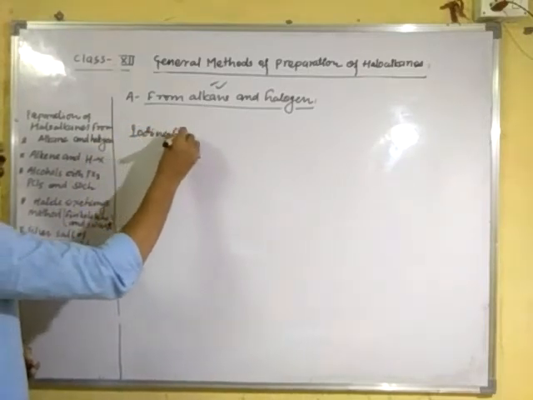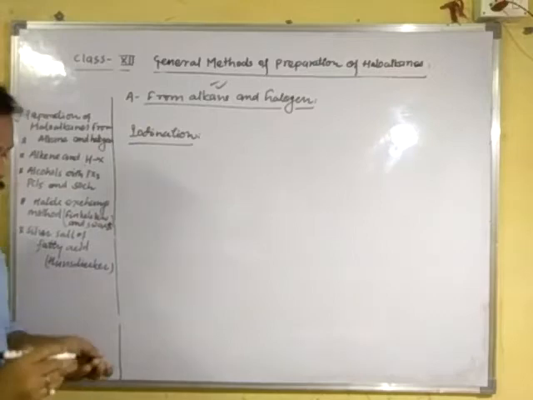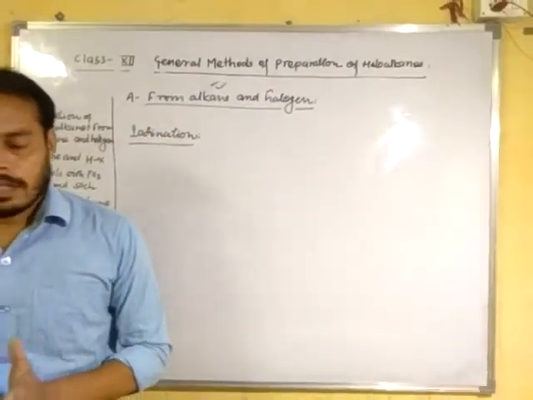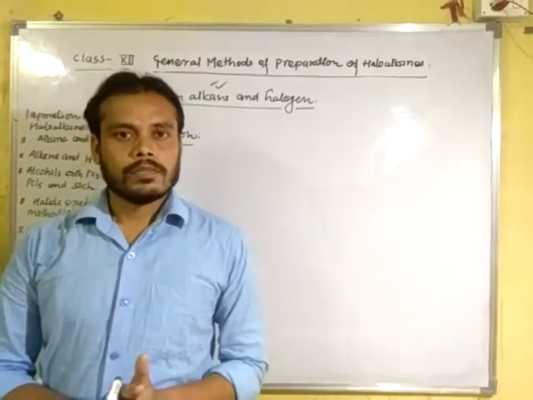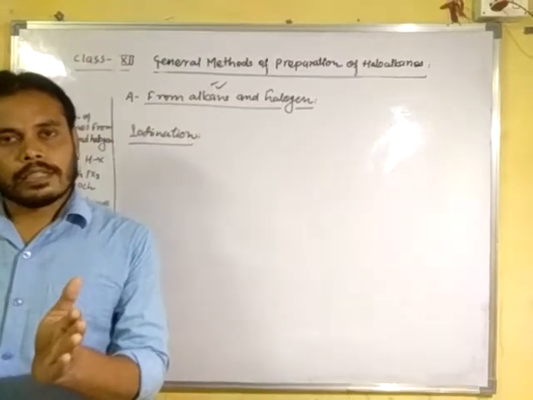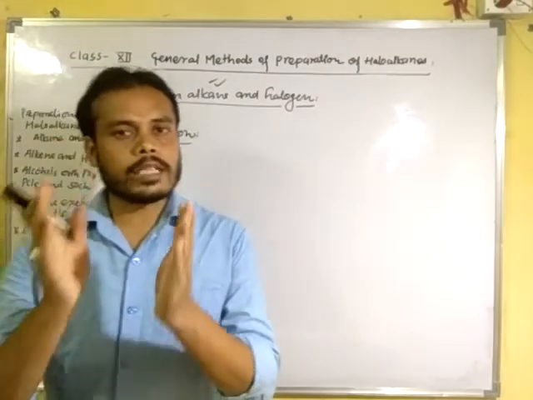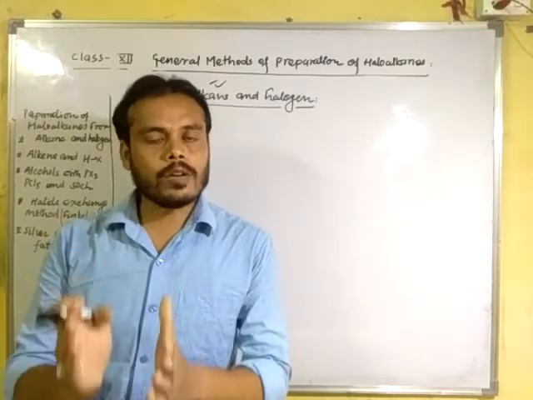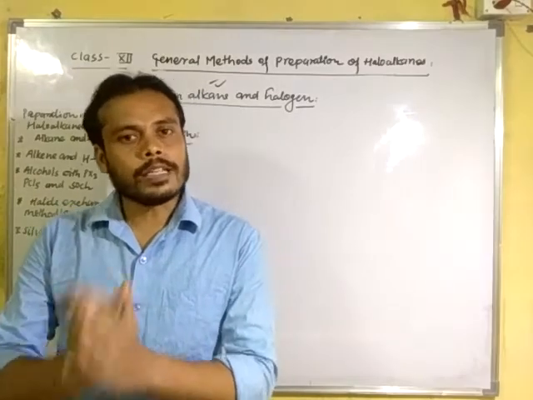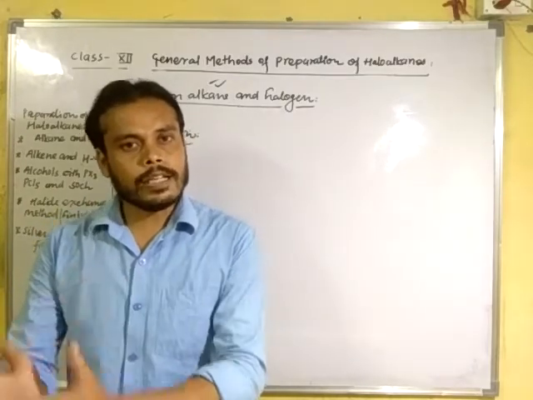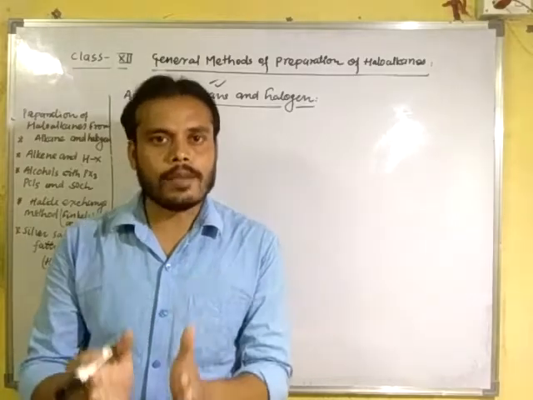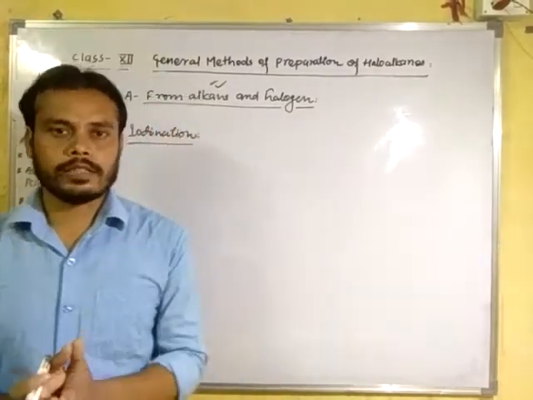In this case, when iodine is treated with an alkane to form alkyl iodide and hydrogen iodide as a byproduct, hydrogen iodide is a good reducing agent, so it further reacts at once with the product already formed, alkyl iodide, and